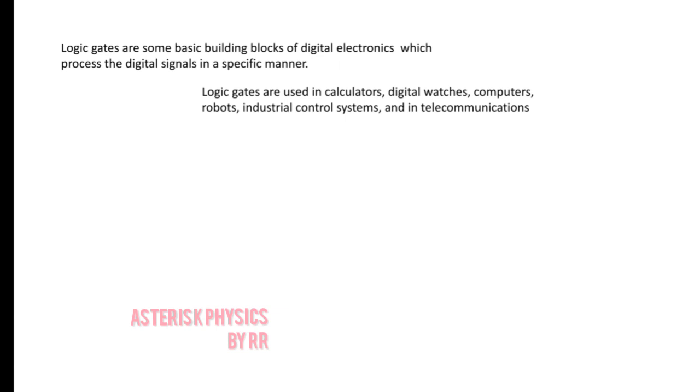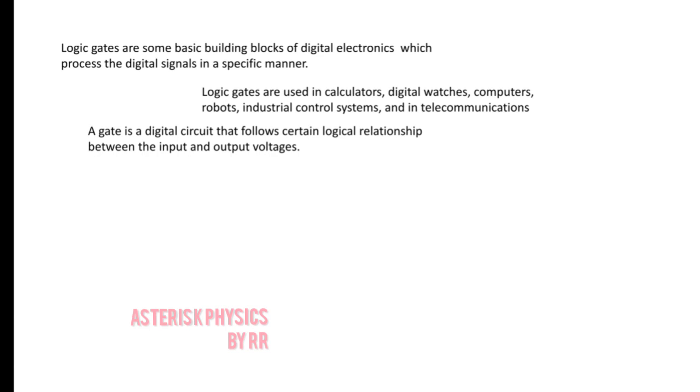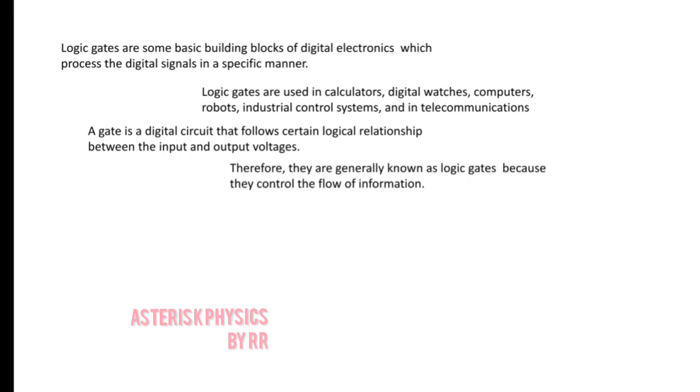Logic gates are used in calculators, digital watches, computers, robots, industrial control systems, and in telecommunications. A gate is a digital circuit that follows a certain logical relationship between the input and the output voltage. Therefore, they are generally known as logic gates because they control the flow of information. The basic logic gates are AND, OR, and NOT. These gates perform the AND operation, OR operation, and NOT operation.